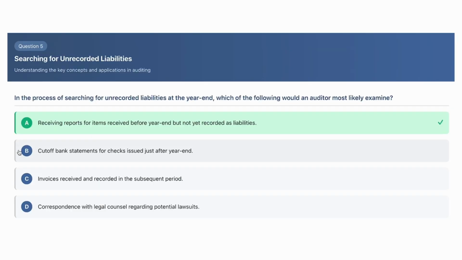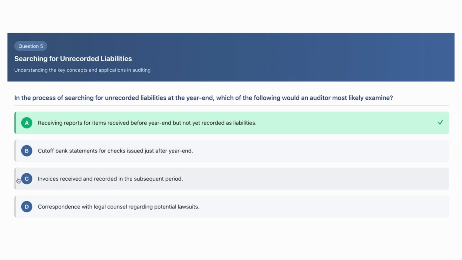B is cutoff bank statements for checks issued just after year end. This is a procedure for testing the bank reconciliation, because at year end you're going to have some deposits in transit and outstanding checks, and then you look at the following month's bank statement to see whether those cleared or not.